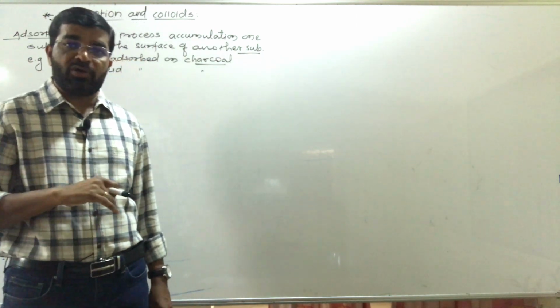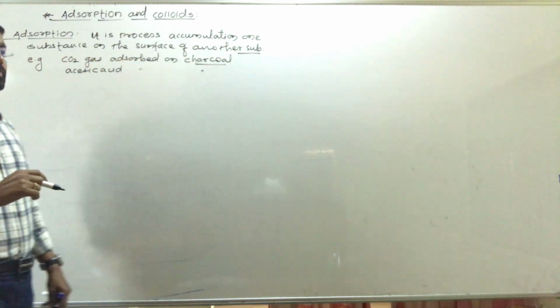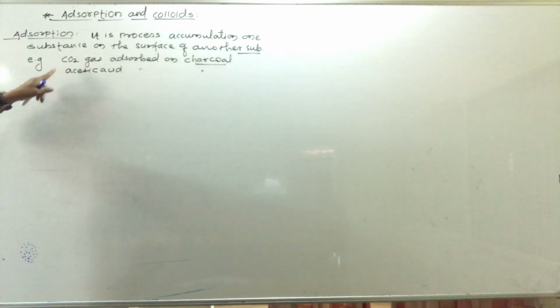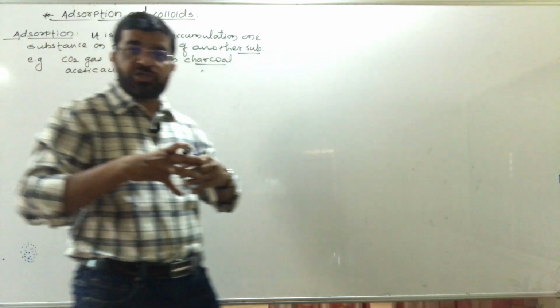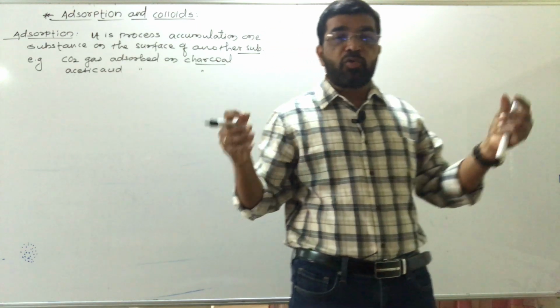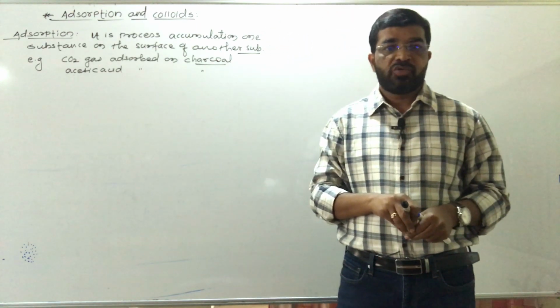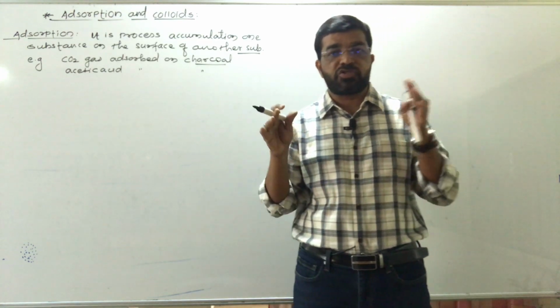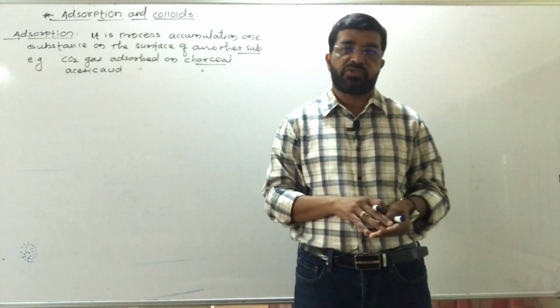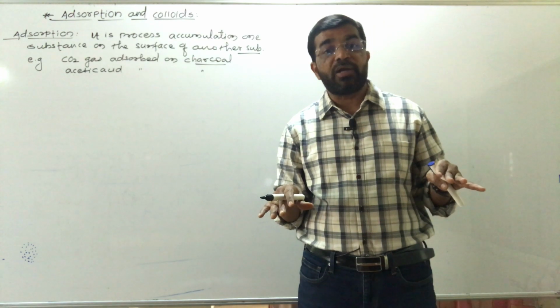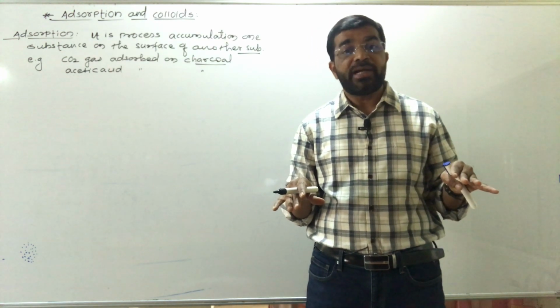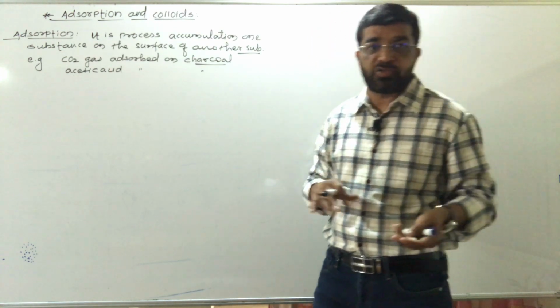That is an example of adsorption. So accumulation, collection, accumulate होना यानी कि collect होना, उसके ऊपर hold होना. So accumulation of one substance on the surface of another substance, that process is called adsorption.